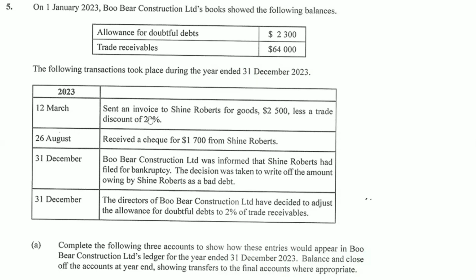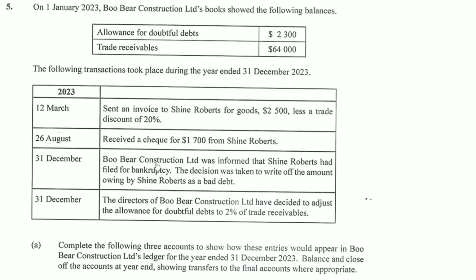The following transactions took place during the year ended 31st of December 2023. March 12, sent an invoice to Shine Roberts for goods, $2,500 less a trade discount of 20%. So this is saying that the business sold goods on credit to Shine Roberts for $2,500, but a trade discount of 20% was given. August 26, received a check for $1,700 from Shine Roberts.